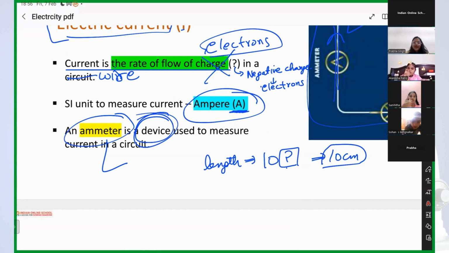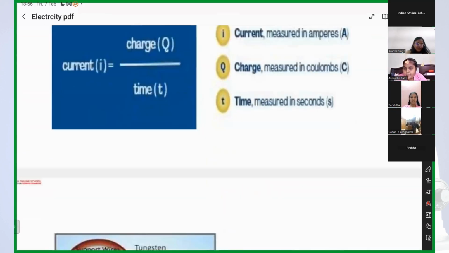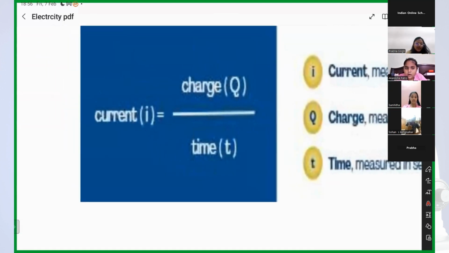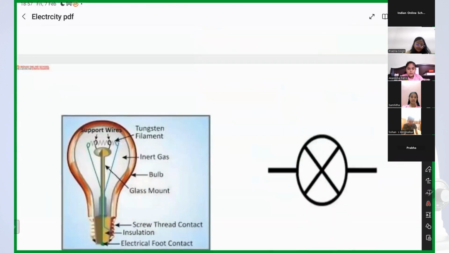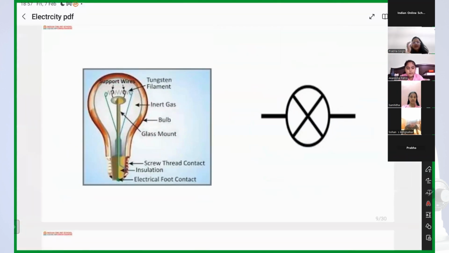Yes, very good. Okay. Now coming to, is there any formula for current? Yes. So current is equal to charge by time. The charge which is flowing and the time it is taking, we will divide it and we will get current. Got it? Now you know current. Is there any doubt about current? No, na? Rate of flow of electrons is called current.